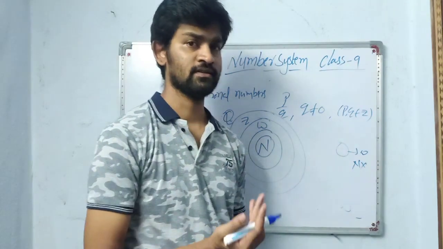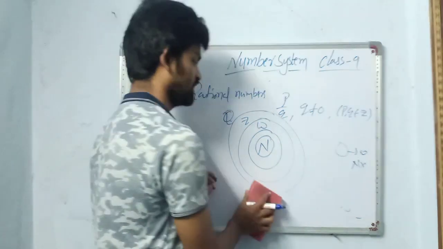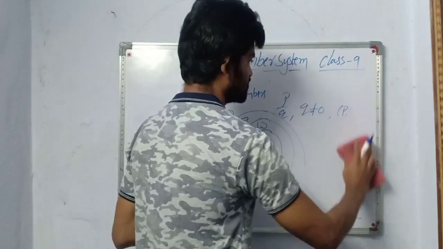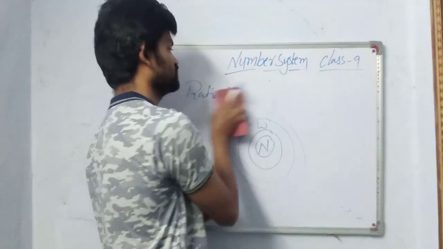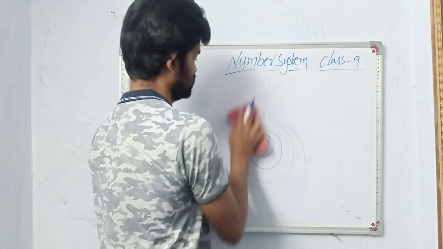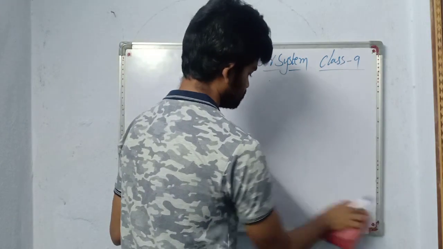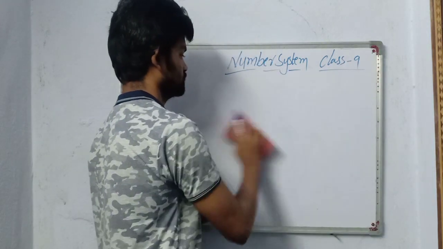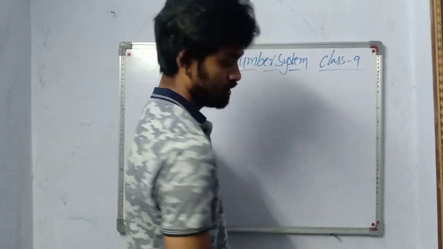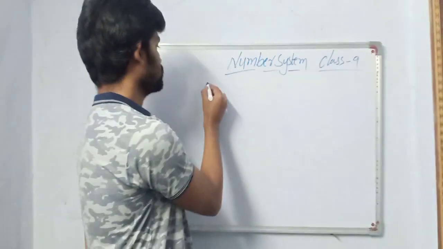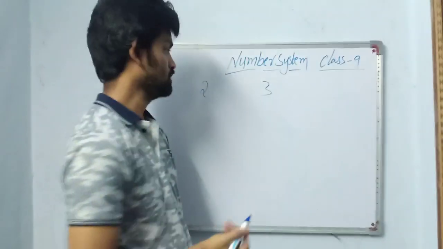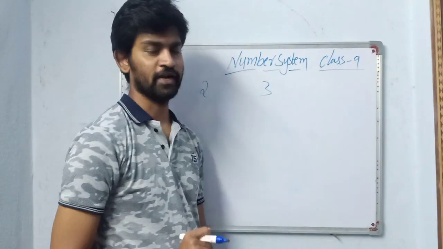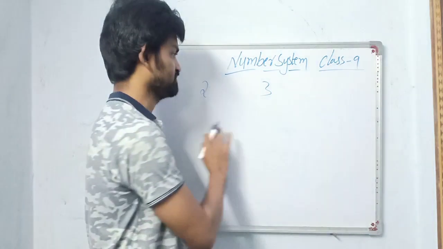Now let us move into one more concept: rational numbers between rational numbers. I will tell you 2 or 3 methods, whichever is easy for you, try to use it. 2 and 3, two numbers are there. I want to find 3 rational numbers in between 2 and 3.